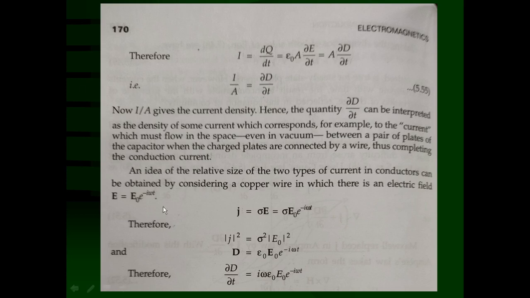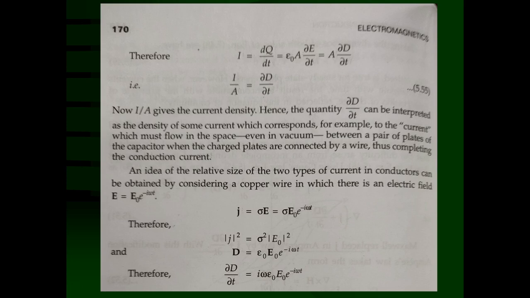That is given by J is equal to sigma E. Sigma is the conductivity of the material, that means the copper wire here. J is a vector quantity, remember, the conduction current density, which is equal to sigma, the conductivity of the copper wire, times the electric field, which can be substituted in this form. So, J is equal to sigma E0 e raised to minus i omega t.